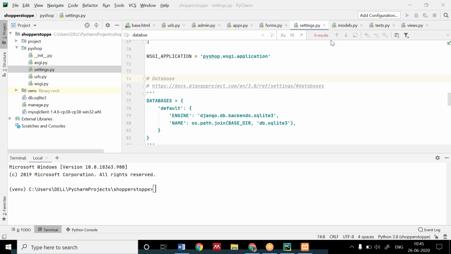I have told you to open your settings.py. Then I had a call from someone, so I had to mute myself. So it's okay. You have to search for the database. Hope you have searched for the database. When you search for the database, you will see that the backend is SQLite 3.